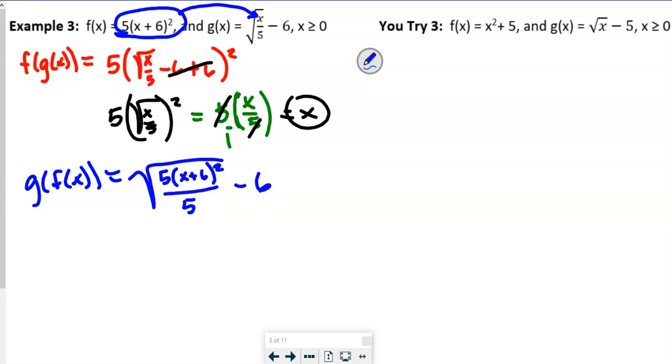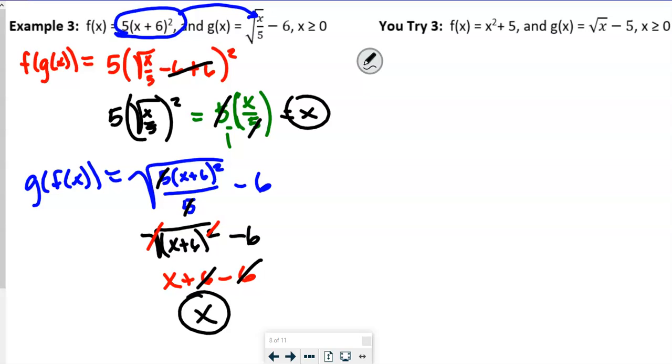Subtract 6 from that. So notice those 5's in the numerator and the denominator, they will cancel each other out, right? So then we're taking the square root of x plus 6 squared, right? And then subtracting 6 from that. So what you should know is that this cancels that. So we're left with x plus 6 minus 6. Obviously, those two cancel each other out, right? So we're left with just our x. So this one checked out. They are inverses.